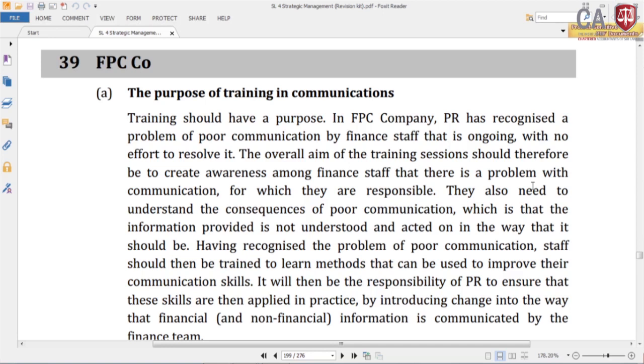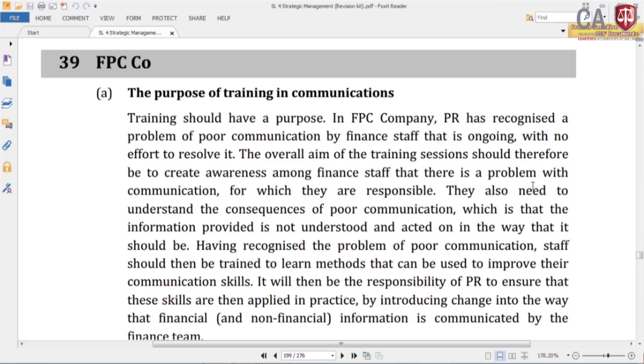So, first of all, they have to communicate that there is a problem associated with the finance staff. The overall aim of the training session should therefore be to create awareness among finance staff that there is a problem with communication for which they are responsible. So, the overall purpose is to create awareness that there is a problem with their communications.